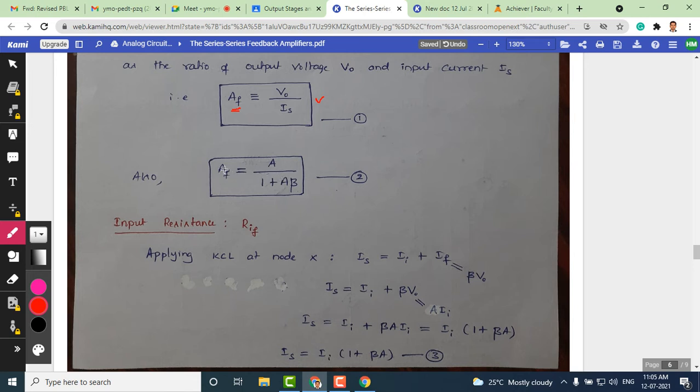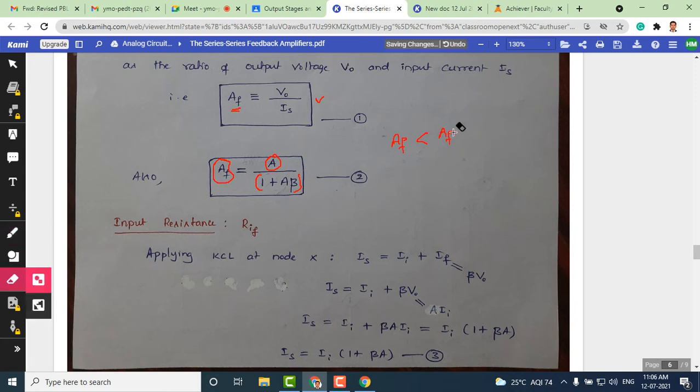The gain equation AF, gain with feedback, shows that it is less compared to the gain without feedback. A is the open loop gain. AF is the closed loop gain. When we compare AF and A, we can see that AF is less than A.